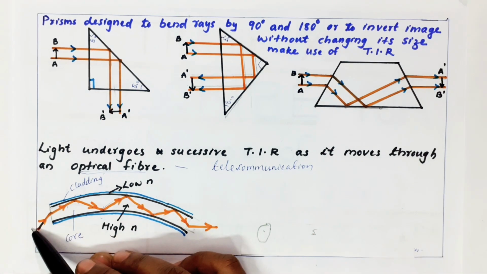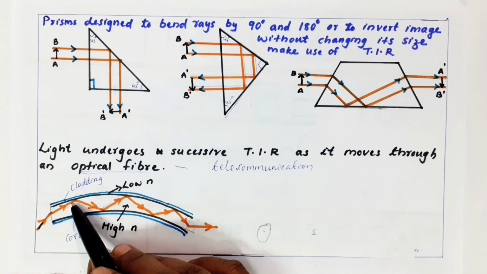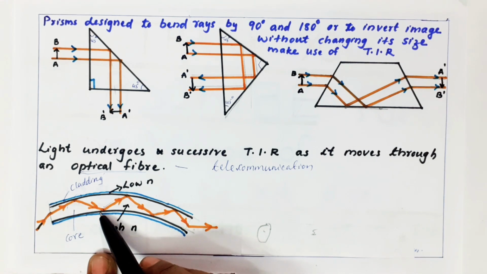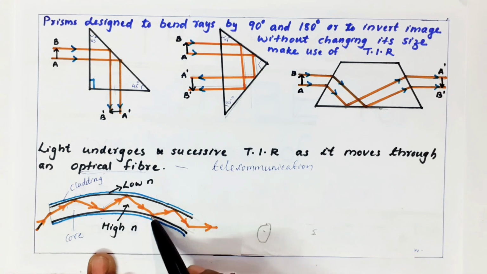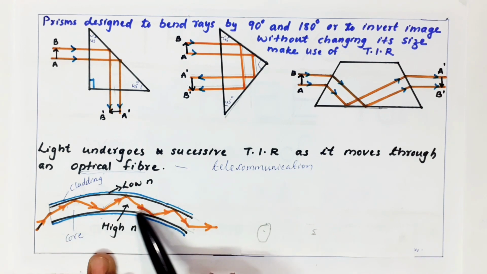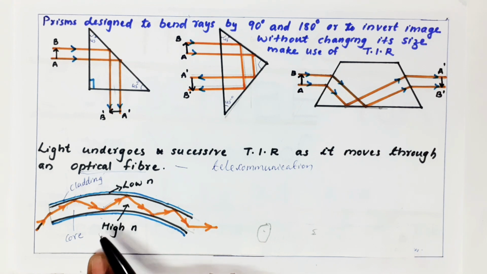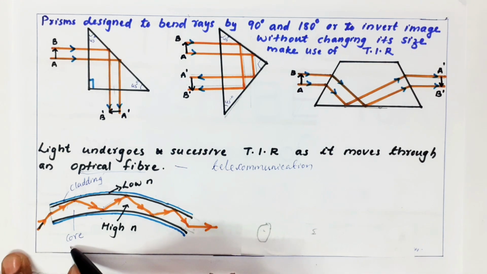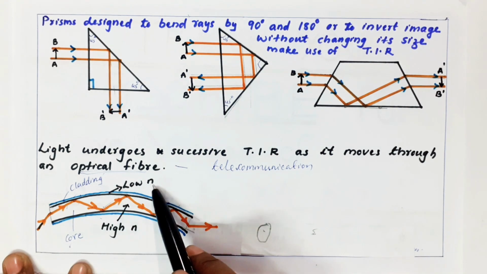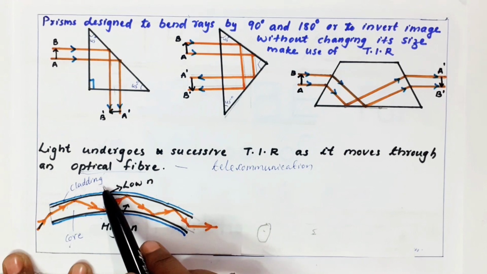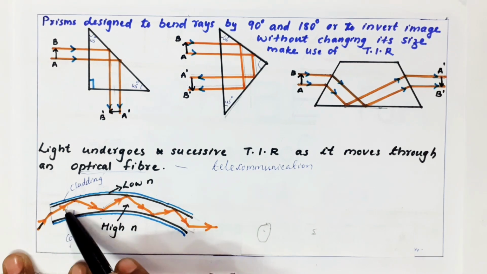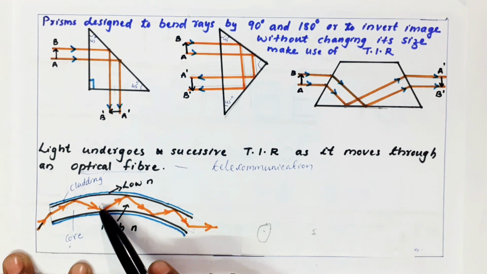The light ray is incident here and it is getting totally reflected. Again, here also totally reflected. It means the inside of the tube is made up of a material of high refractive index, called the core. Outside is of low refractive index, called the cladding. So when the light ray goes like this, it is going from a denser medium to a rarer medium.